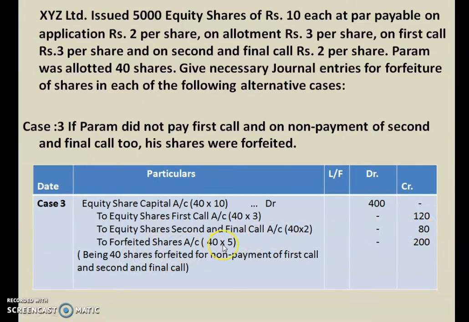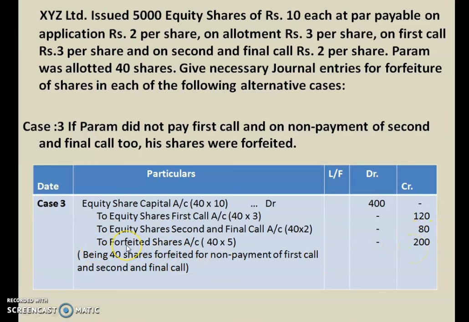Now what is received? Application and allotment, that is total 5 rupees is received from Param. So 40 into 5, that will give you 200 rupees which is received from Param, and the company will not refund this amount 200 to Param back. After forfeiture of shares, this amount will not be refunded.